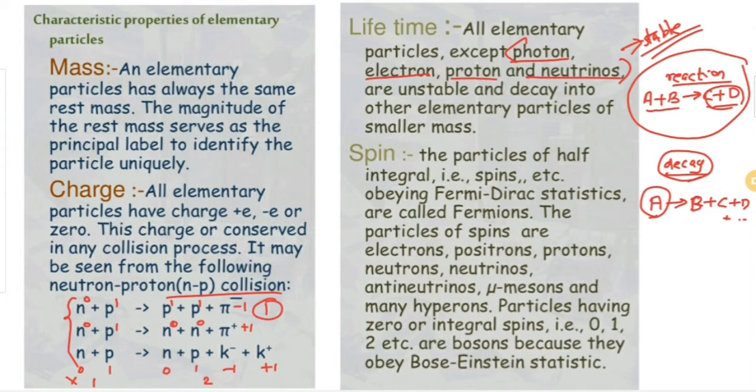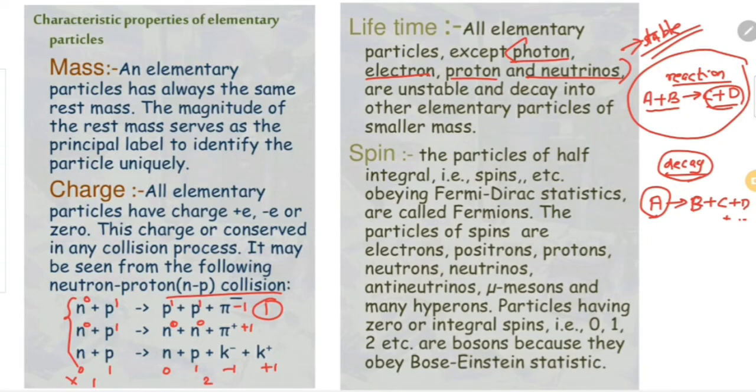If a particle has high mass, it will decay into less massive particles in the decay process. So later, in the classification of particles, we can see the lifetime, mass and spin of all particles. Okay, so the fourth property is spin.